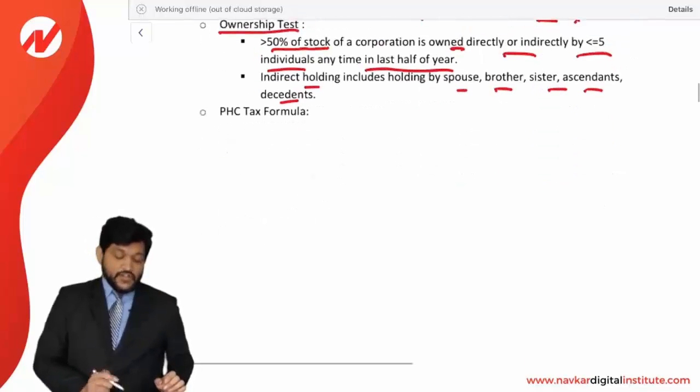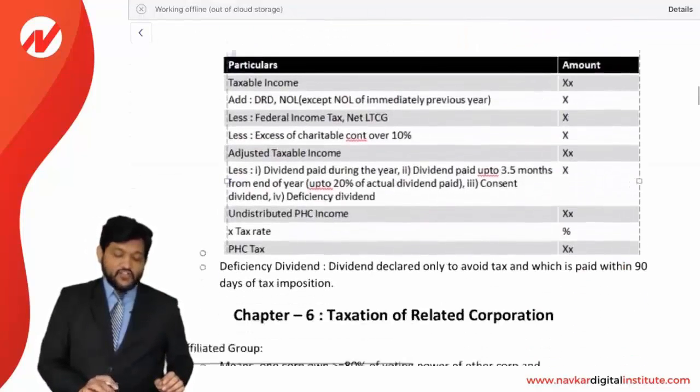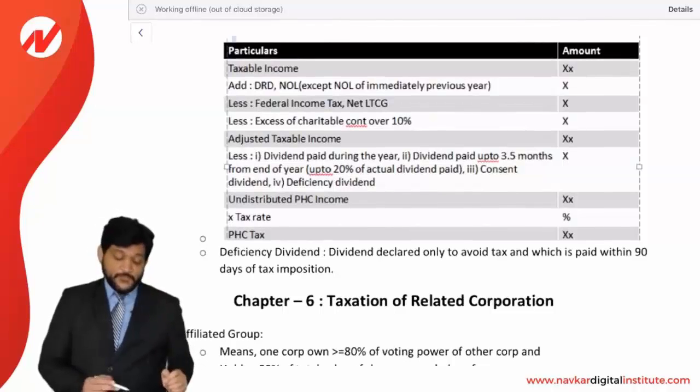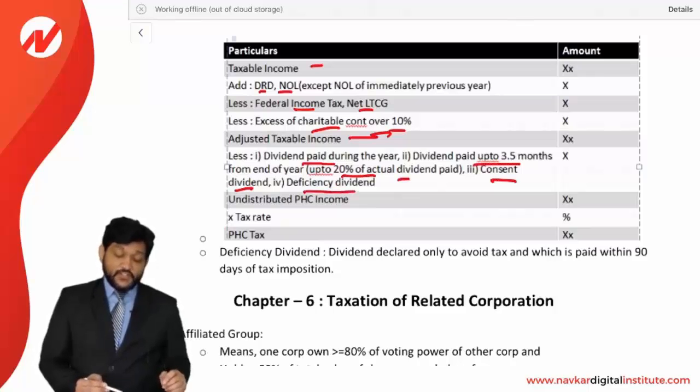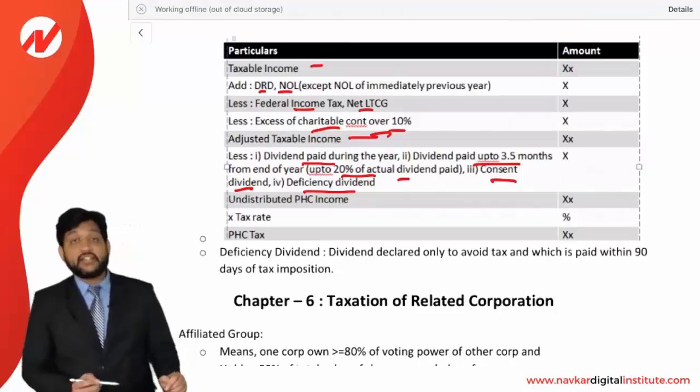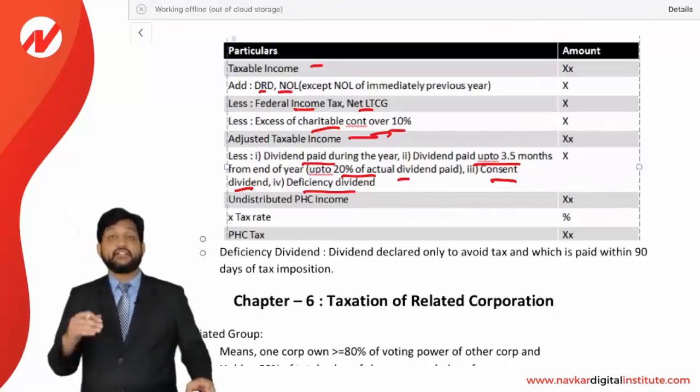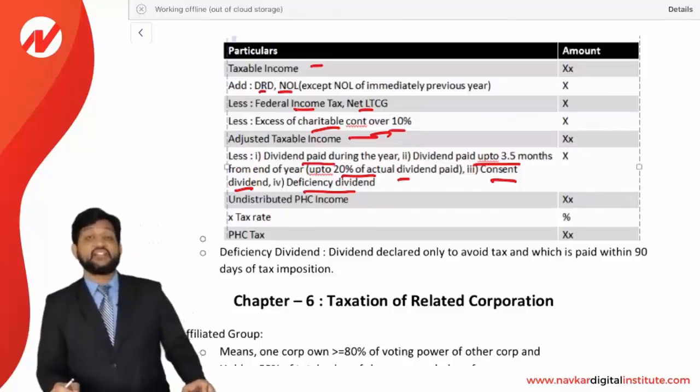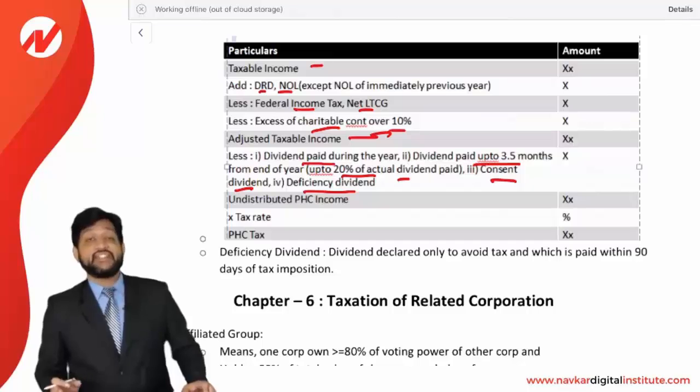Okay, now how is the PHC tax formula going to be calculated? It's almost similar to AE tax. Taxable income plus DRD, NOL, less federal income tax and net LTCG, less excess charitable contribution over 10%, then we'll get adjusted taxable income. Less dividend paid during the year, dividend paid up to 3.5 months from the end of the year up to 20% of actual dividend, consent dividend and deficiency dividend. See, the above 3 we have already seen in the AE tax also, that is actual dividend in the current year, dividend paid up to 3.5 months of the next year and consent dividend. These 3 were common between AE tax and PHC tax.